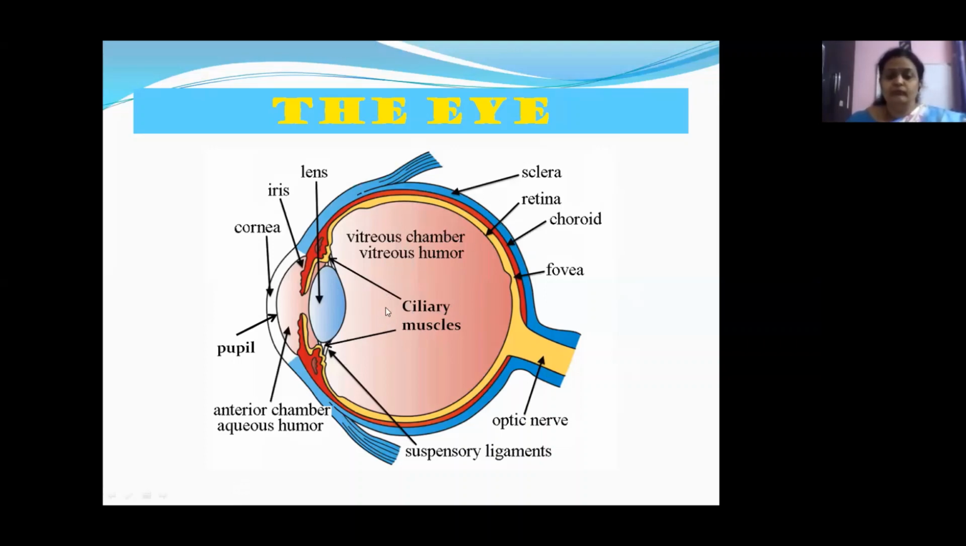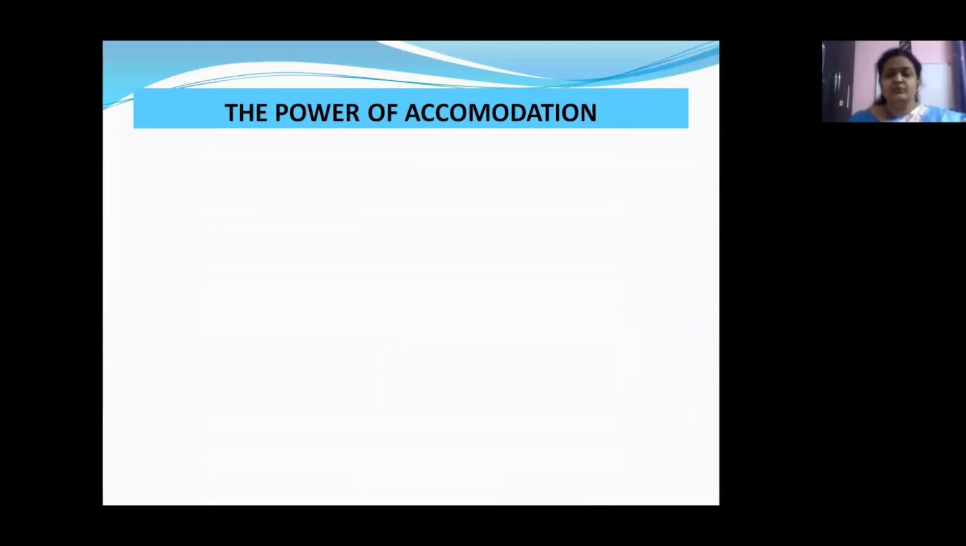Whatever object we are looking at, whether it is far away or very close to our eyes, what the ciliary muscles are trying to do is keep the distance between the eye lens and retina constant, that is 2.5 centimeters. Okay, children? Now let us move to the power of accommodation. Power of accommodation is nothing but what we have discussed about the ciliary muscles here.